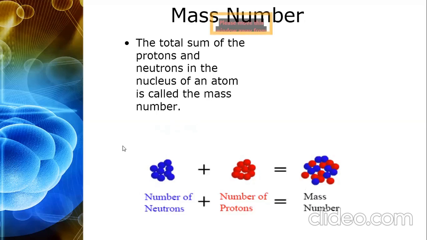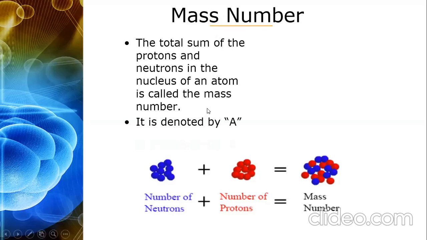Right? Clear? Is this clear? Please let me know. And it is denoted by capital A. Atomic number is denoted by capital Z, and mass number is denoted by capital A. We will do an activity in the class on Monday or for both the week.